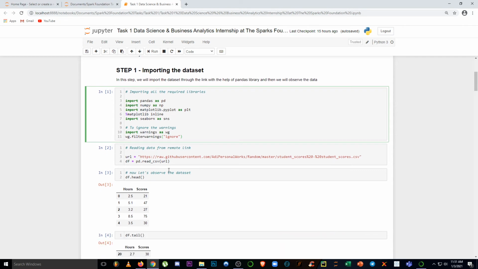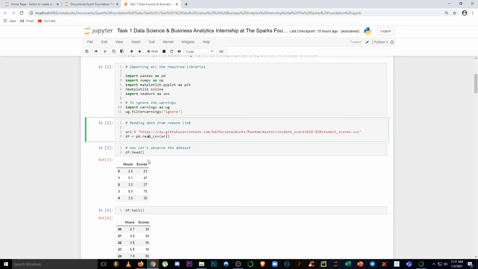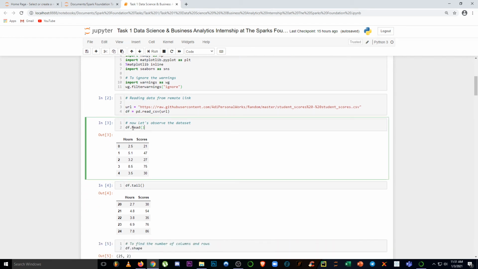For reading the data set, we will define one variable called url, and inside that we will give the url of the dataset where it is present, and then we will read it and store our dataset in df. Now let's see what our dataset contains. We will give just df.head, and with this we can get the top five rows of our dataset.